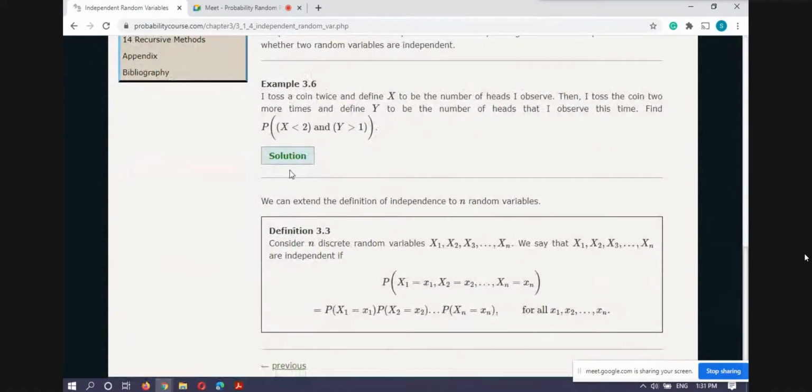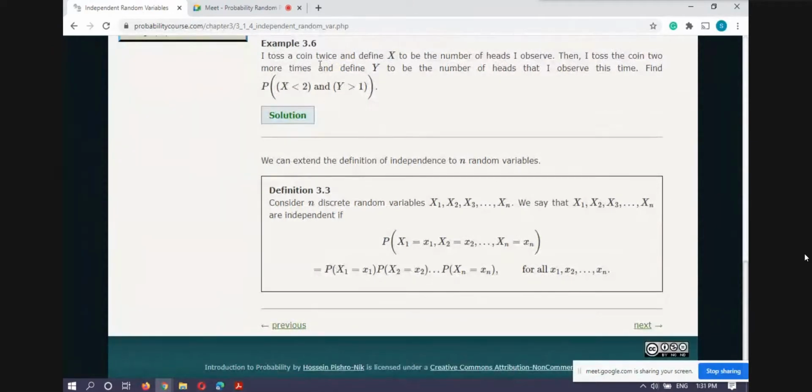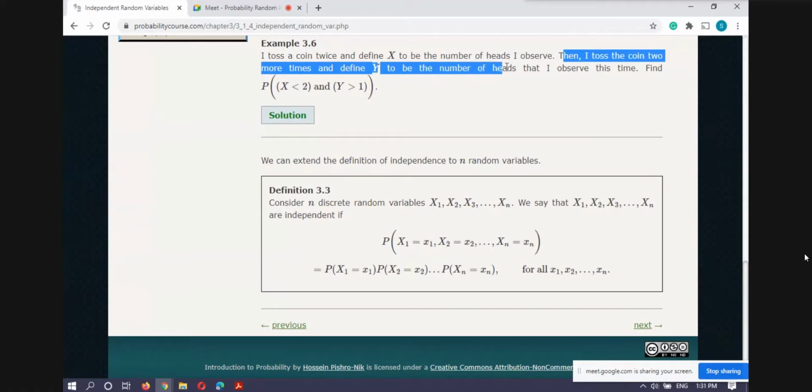So we have one example. I toss a coin twice and define X to be the number of heads I observed. Then I toss the same coin two more times and observe the number of heads again, and that I represent by Y.